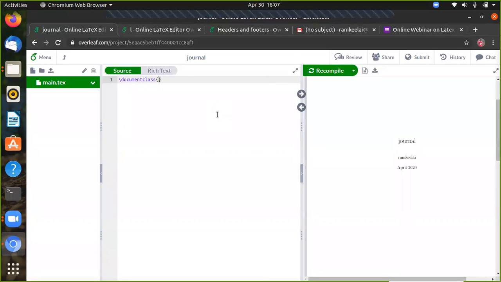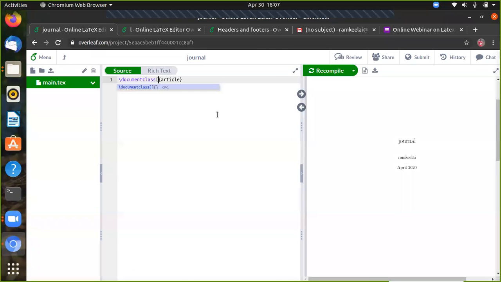We are going to write document class of article, because this is an article. You must specify which paper you have to write, whether A4 paper. The second thing is the font size: 12 point, 10 point, or 14 point.